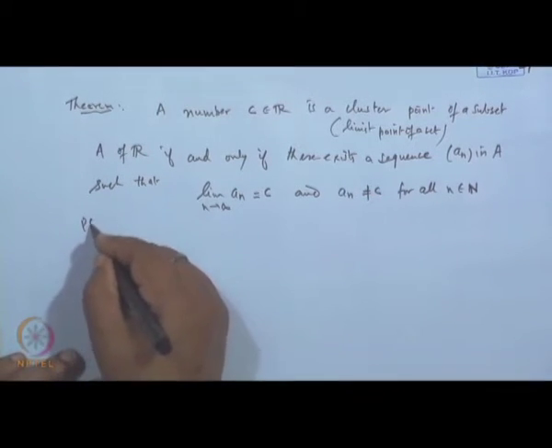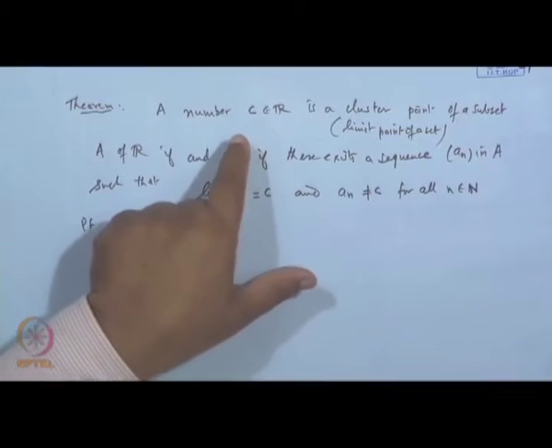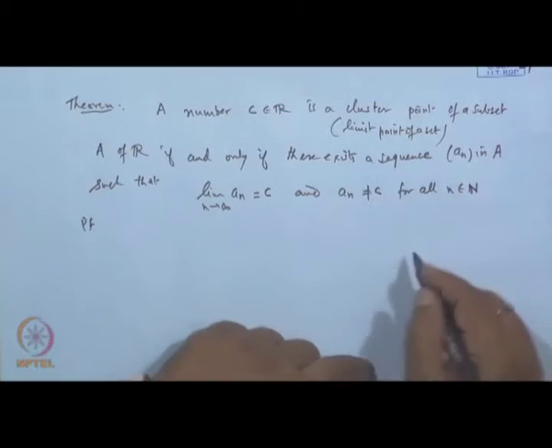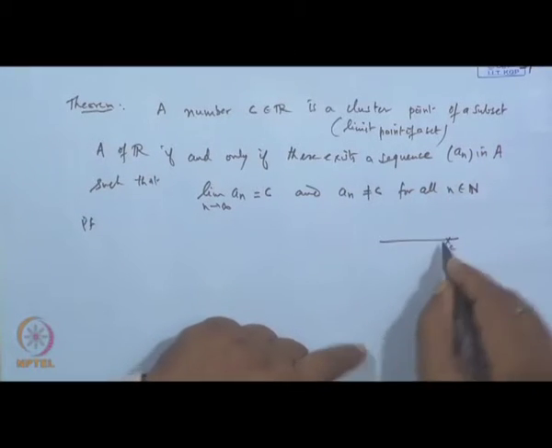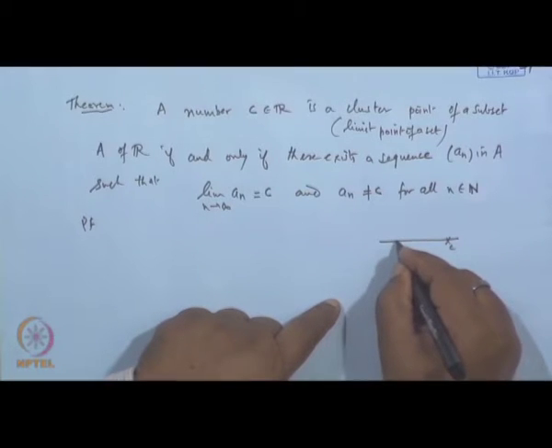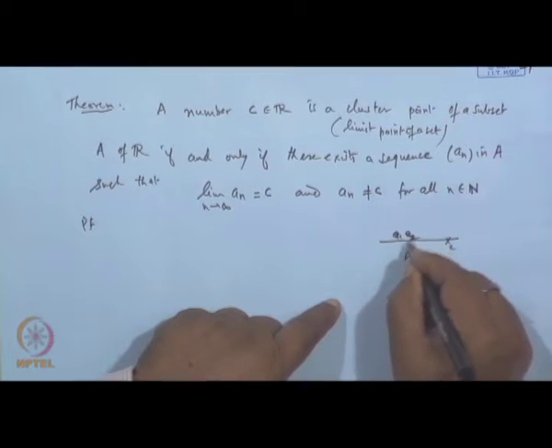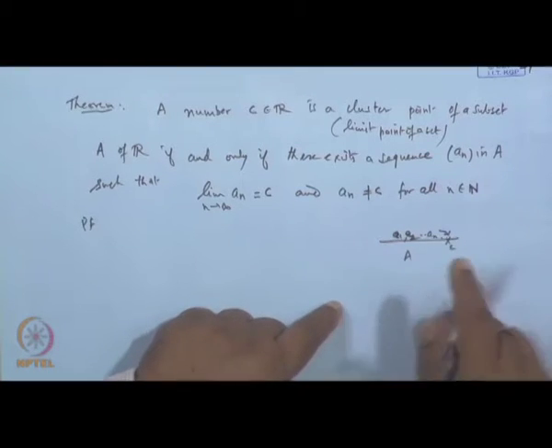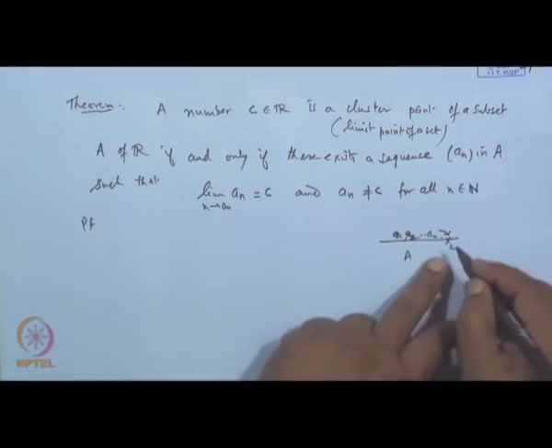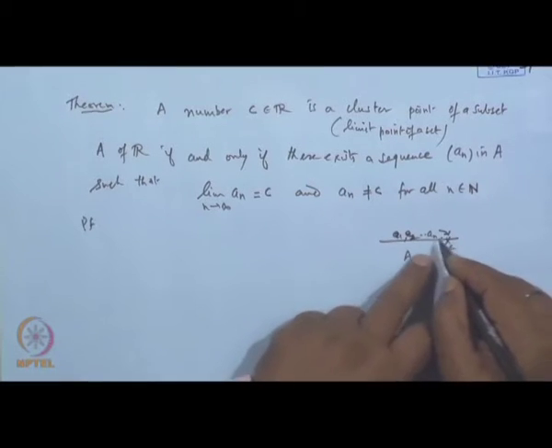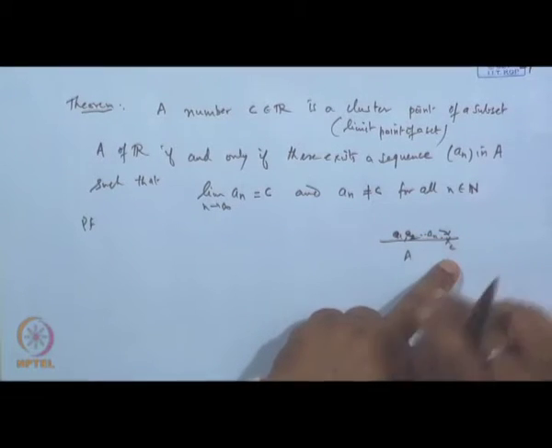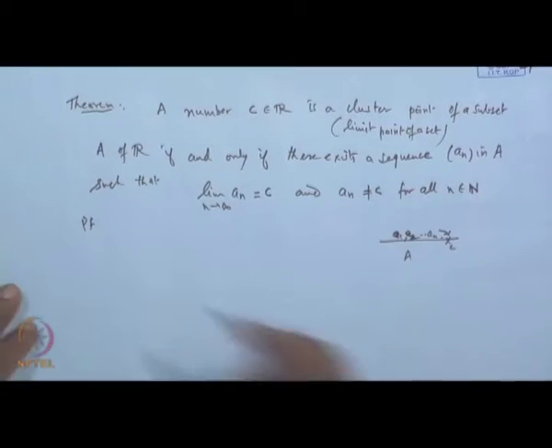It means if C is a cluster point of a subset A of R, then there will be a sequence available in A. If this is our C and here is A, there will be a sequence a_1, a_2, ..., a_n and so on, which will converge to C, but the a_n will be different from C. If I draw a neighborhood around the point C, then for any neighborhood we will get at least one a_n available in it. So, let us see the proof.